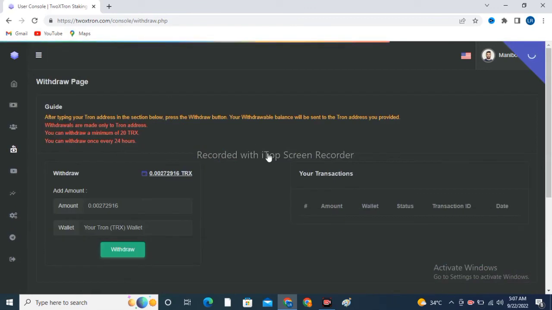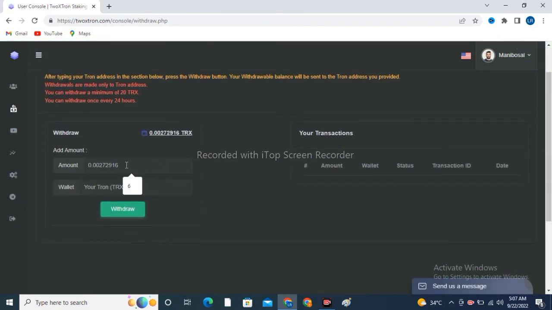Now I am going to show you how you can take your withdrawal on this website. You just have to put here at least 6 TRX. Then put your wallet address on this website and click on withdraw. You can take your withdrawal easily. You can withdraw once every 24 hours. You can withdraw a minimum of 20 TRX on this website, as I already told you.